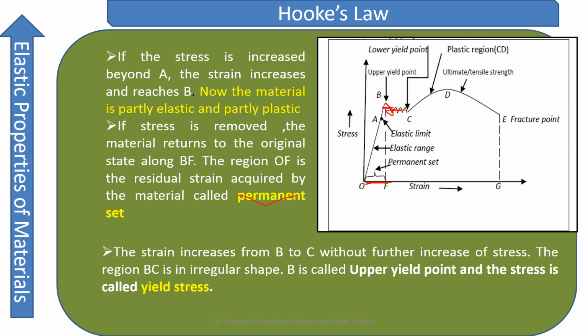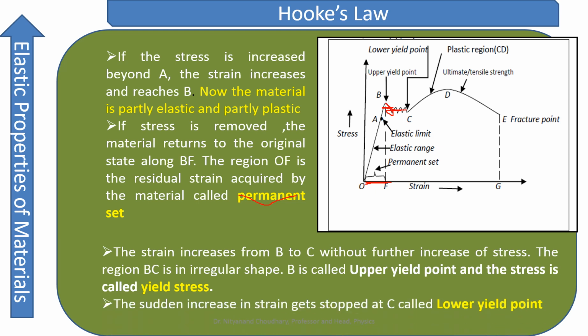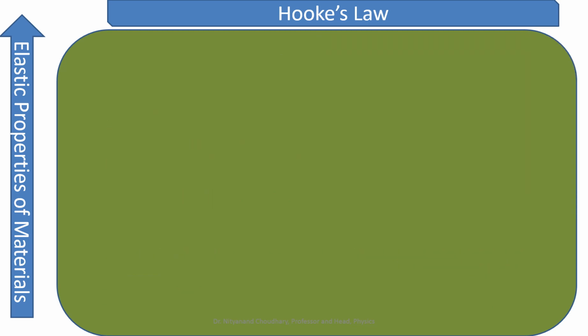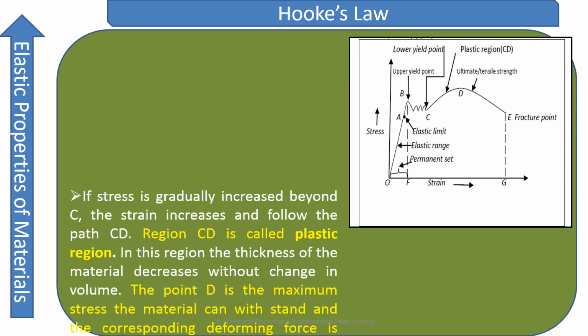This region BC is called the yield stress region. This point B will be called the upper yield point, and C will be called the lower yield point. So these are your yield regions B and C. The sudden increase in the strain gets stopped at C, and this point C is called your lower yield point. Okay, now let's go beyond.